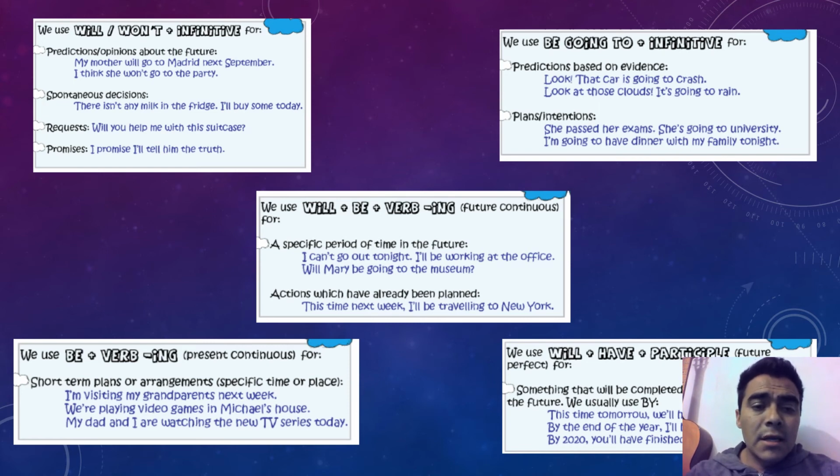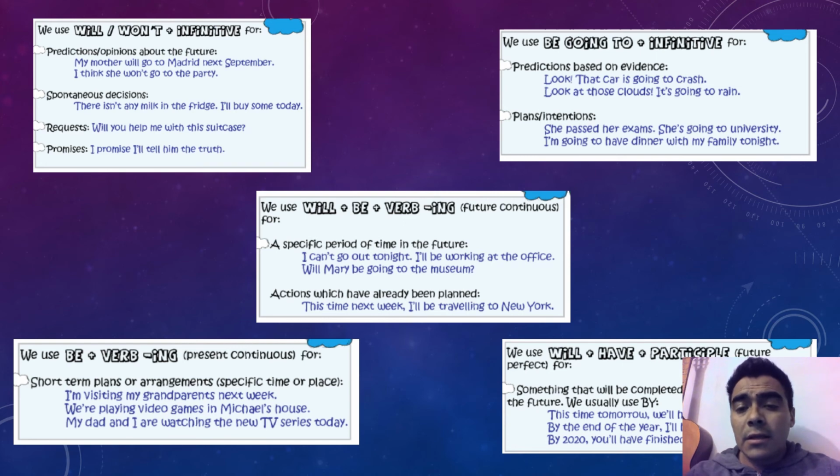In this case, in contrast with the be going to structure, our predictions are not based on evidence. In the be going to, in this case be is the auxiliary, is or are, followed by going to and then an infinitive verb.